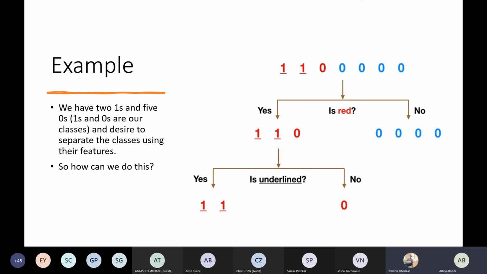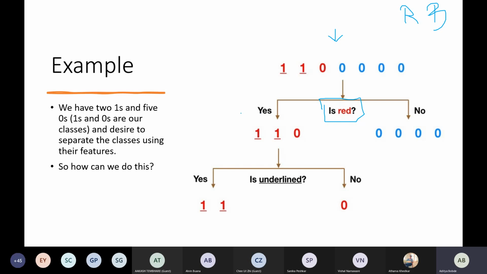Okay, so I will explain the example once again in English. You have your data set containing 3 red points and 4 blue points, and you want to classify the points into 2 categories, red and blue. So you will be giving them the condition. The first condition is: is it red or not?